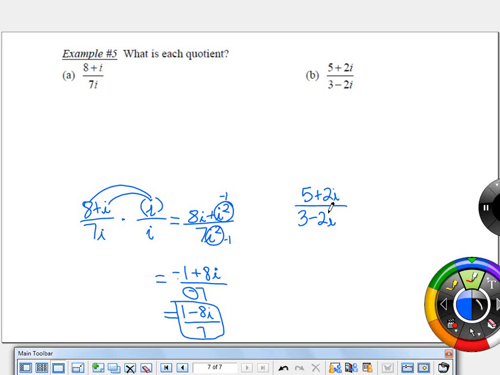We use the conjugate. So this said 3 minus 2i. I'm going to use 3 plus 2i because we saw what happens when we multiply together the two conjugates, right? The terms with i cancel out, and the term with i squared turns into a real number. But whatever I do in the denominator, I have to do in the numerator as well. So then we just have a lot of multiplication to do. So I'll simplify and you guys simplify. Hopefully we'll get the same thing.